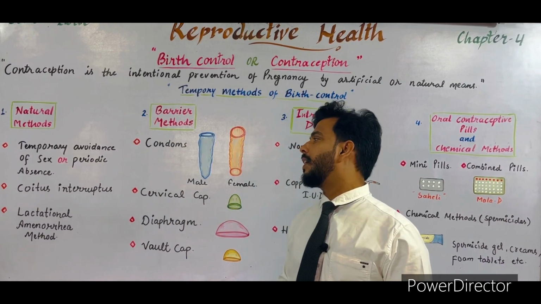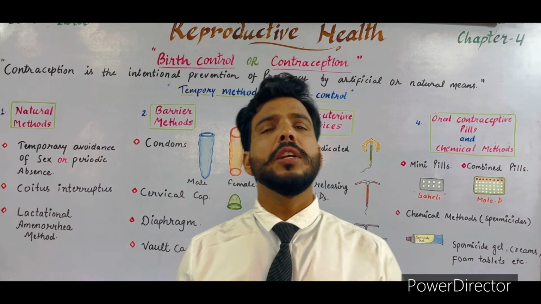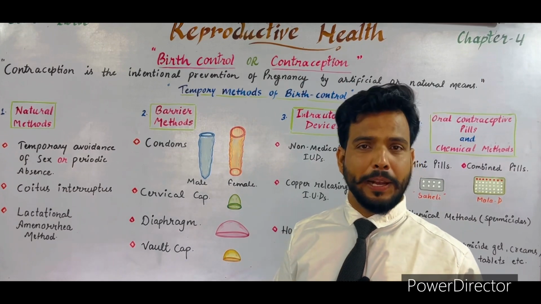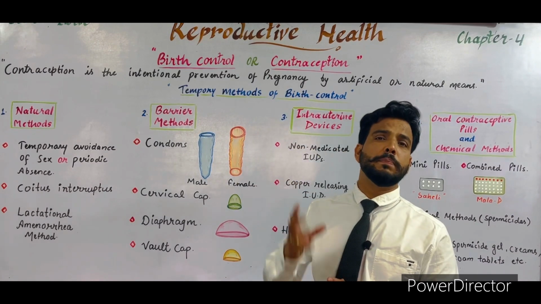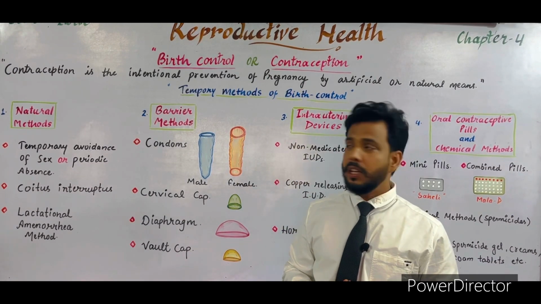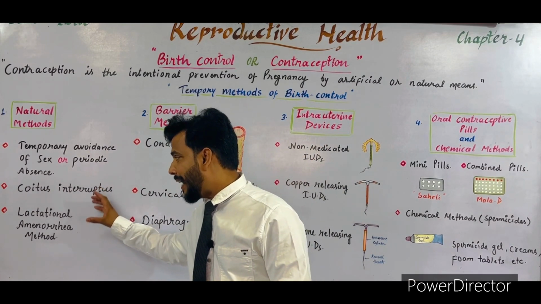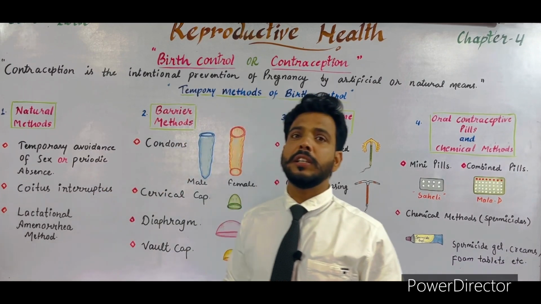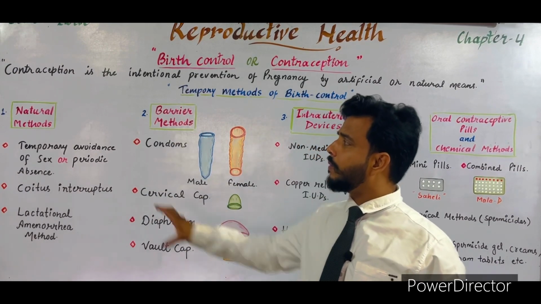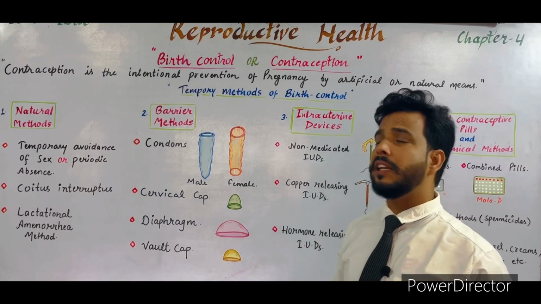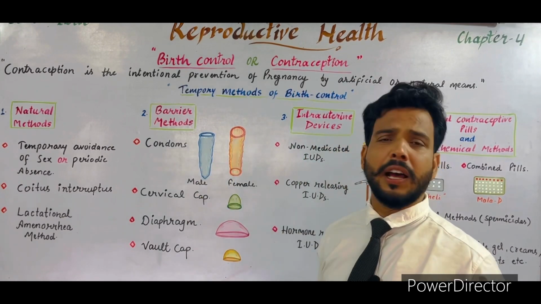Now the next one is the lactational amenorrhea method. What is the meaning of amenorrhea? Amenorrhea means the stopping of the menstrual cycle. Just after parturition or delivery, if a female continues breastfeeding her newborn baby, no menstruation takes place. This is called lactational amenorrhea, which results in no pregnancy. So it is also an effective method to prevent pregnancy. These were some natural methods in which we do not use any barriers, intrauterine device or chemicals to prevent pregnancy.